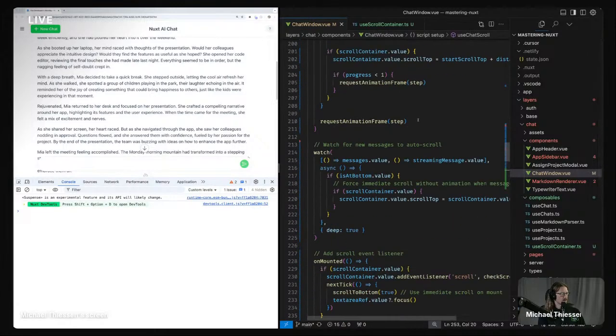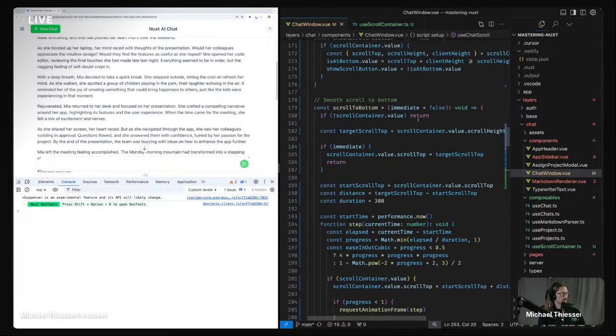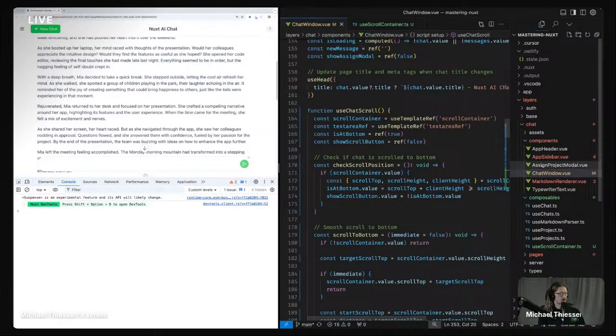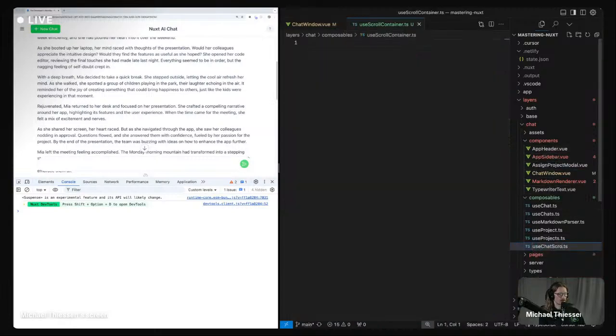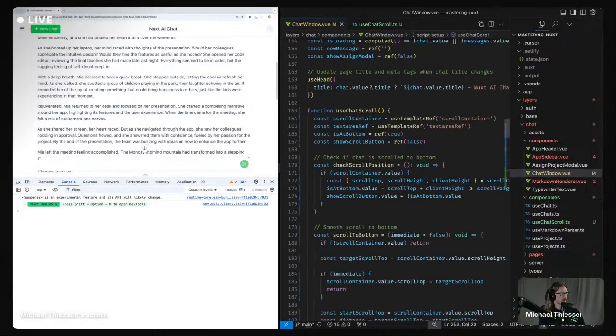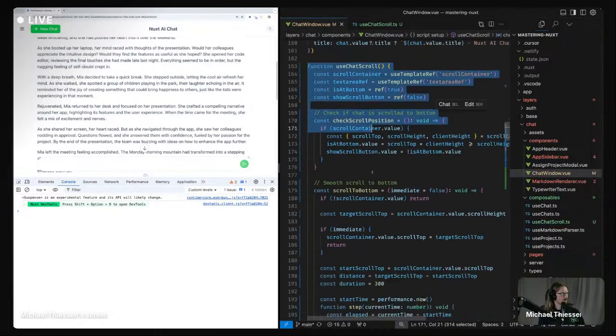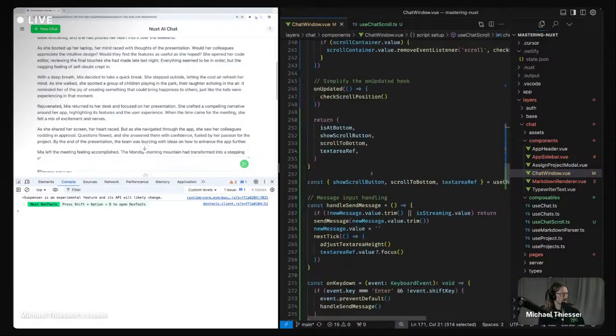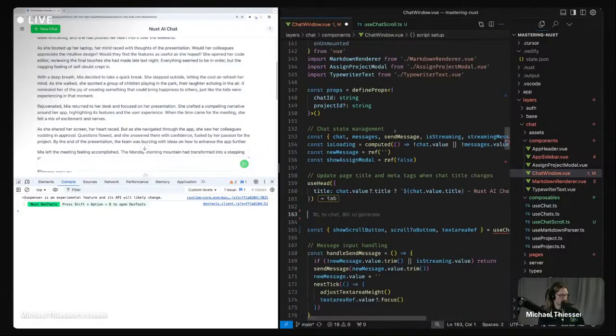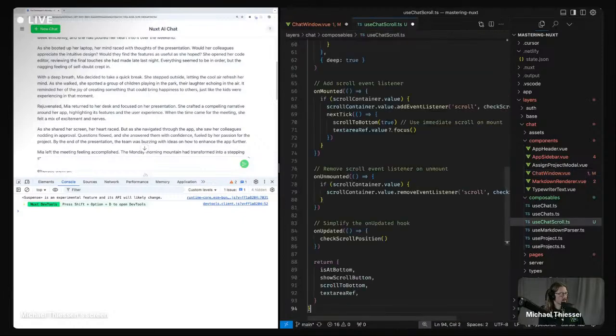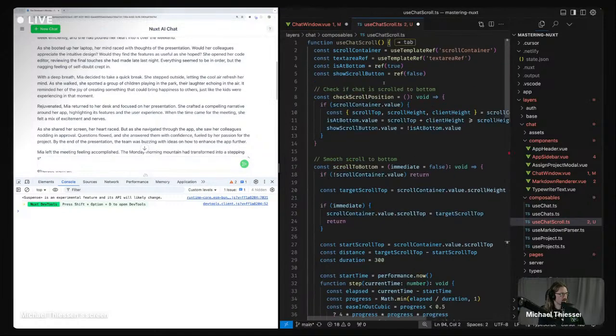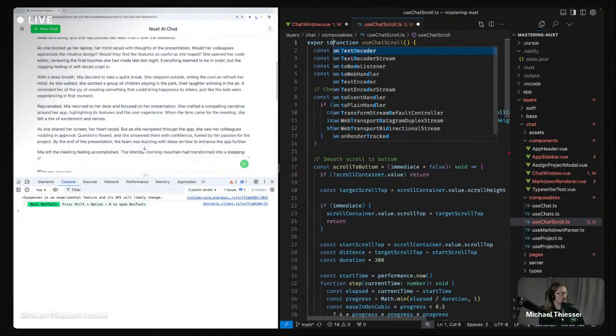I think that's what I called it. Use chat scroll. That is not what I called it. Okay. Use chat scroll. We'll keep that the same, and we will just pull this out. We paste it in here, then we have to do an export.